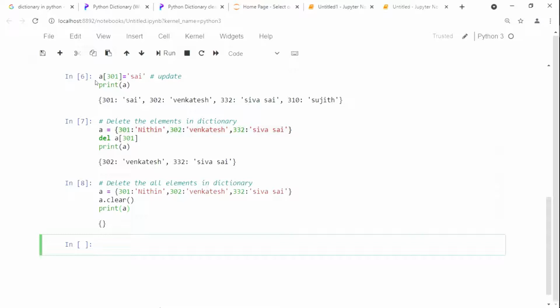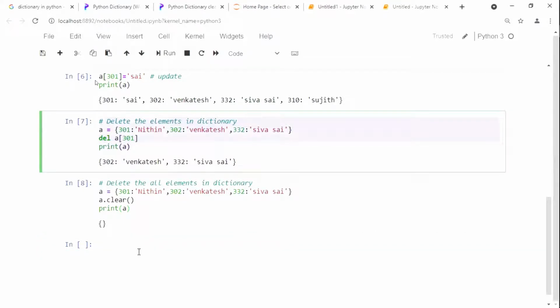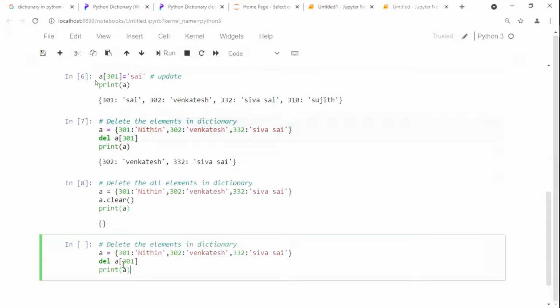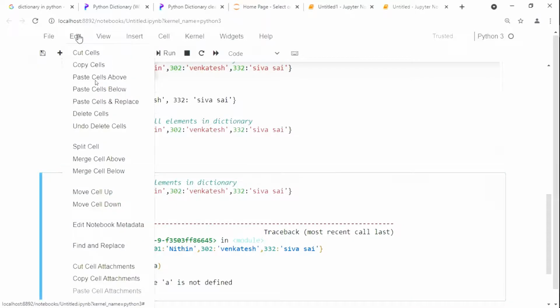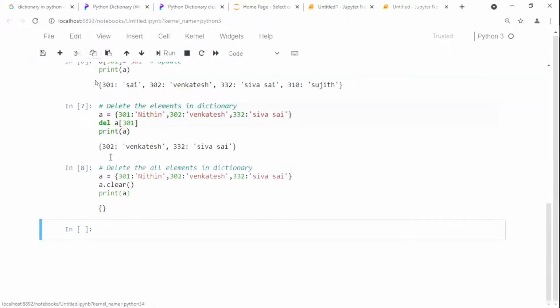Here, don't forget here. Instead of a, if I keep it here, for example, I will simply put a key here. To delete everything, I write del of a, and then it is deleted. If I try to access it afterwards, see here, it will throw an error. It will throw an error for us. Don't forget.